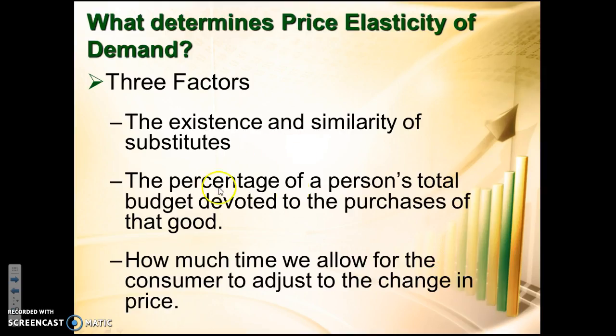Okay, so what is it that actually determines if it's elastic or not? Again, how many substitutes are there? Are there a lot of substitutes or are there not a lot of substitutes? We'll take our two examples. If we go with Aquafina water, there's all kinds of substitutes. There's all kinds of bottled water out there, so because of that, our demand is going to be a little more elastic for Aquafina. If we look at EpiPens or insulin, there's hardly any substitutes out there. There's nothing that takes the place of those things, so they're going to be more inelastic.